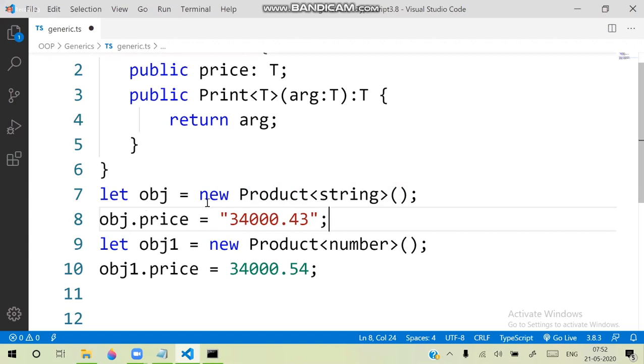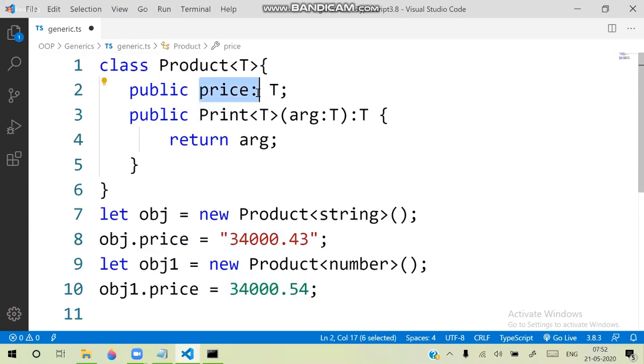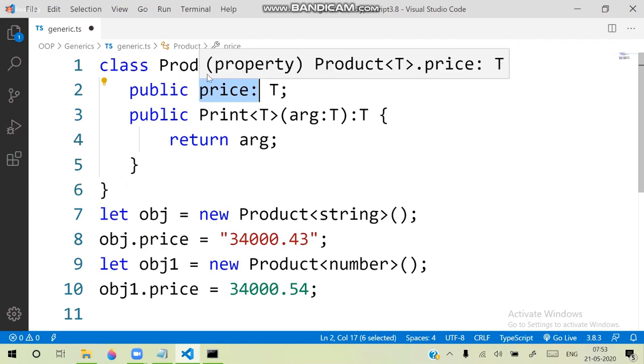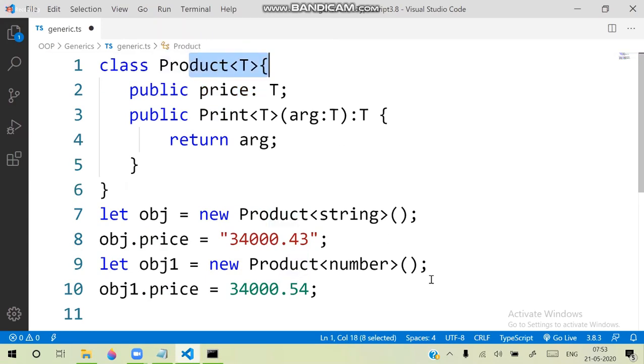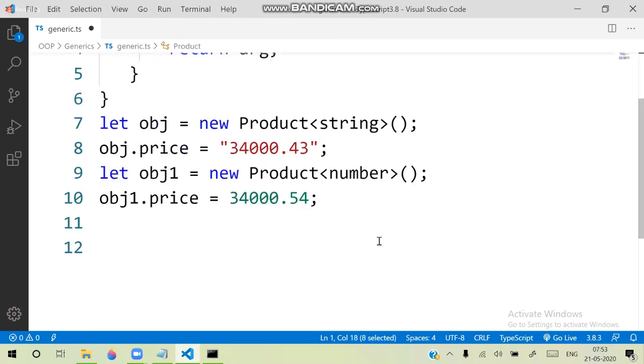So that means now obj is handling a string type, and this is handling a number type. That means you can make the properties generic type, and the type of these properties will be decided while allocating the memory for that particular class. When you are allocating memory for the class, at that time it can be defined with the type, so that all the properties designated as generic type will use that particular type of data.